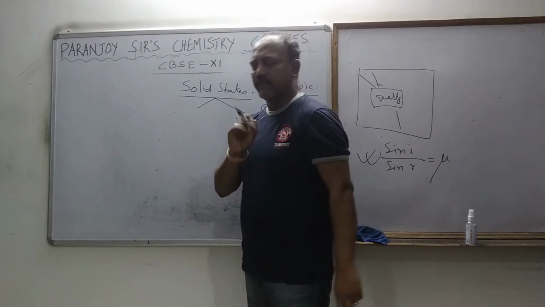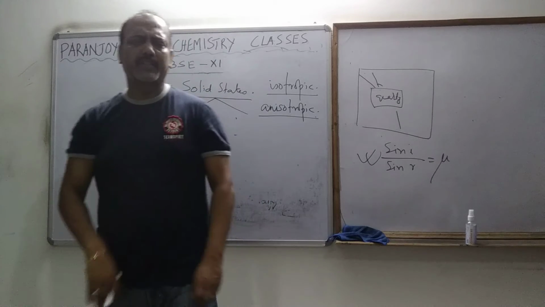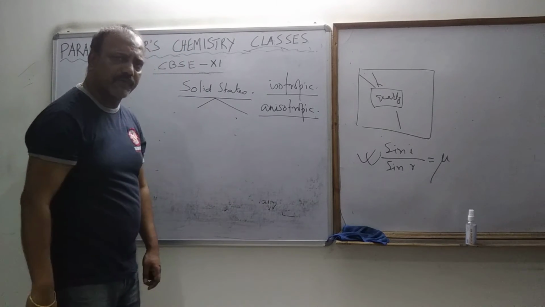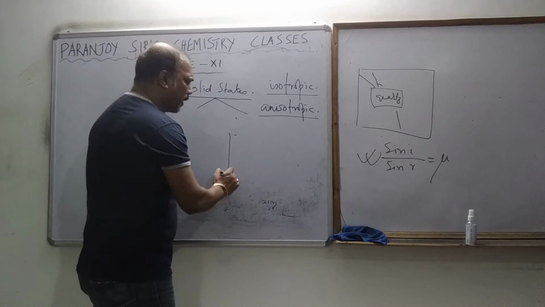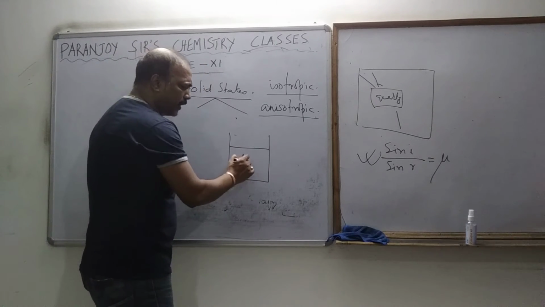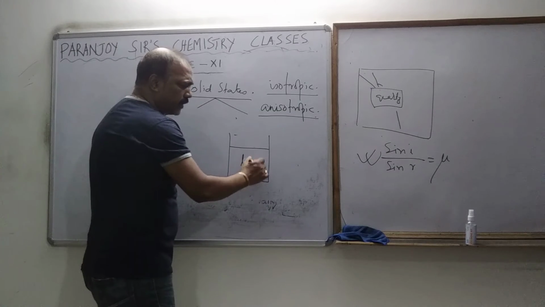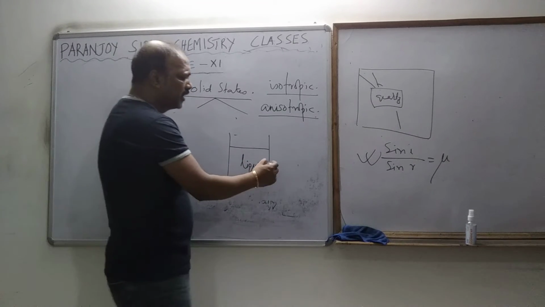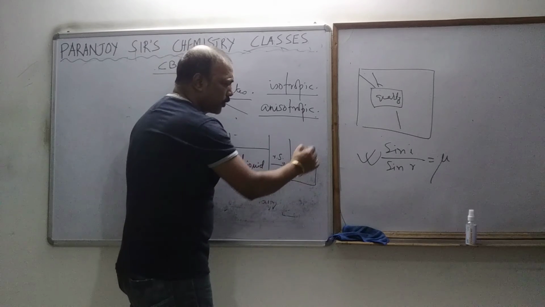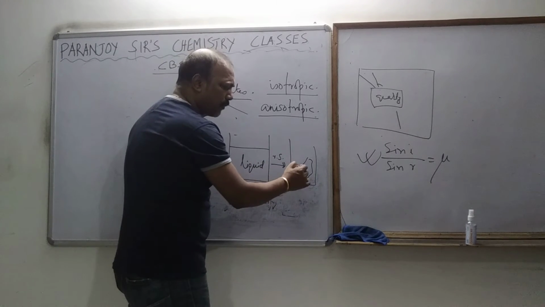Okay. First thing. Next, you see, how is the amorphous solid prepared? We have to melt it into liquid, then we have to rapidly solidify it to produce the amorphous solid.